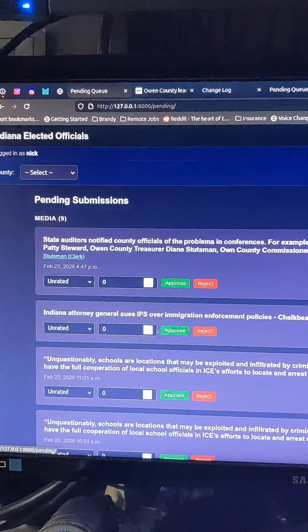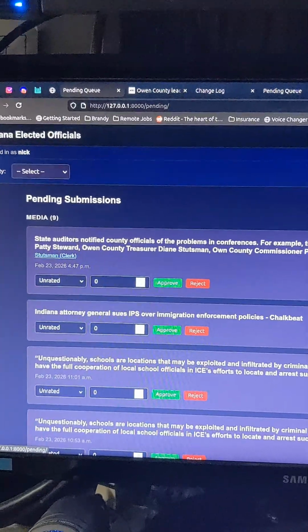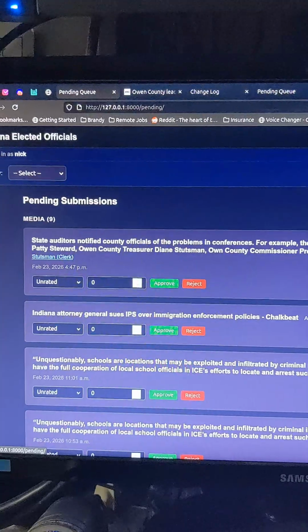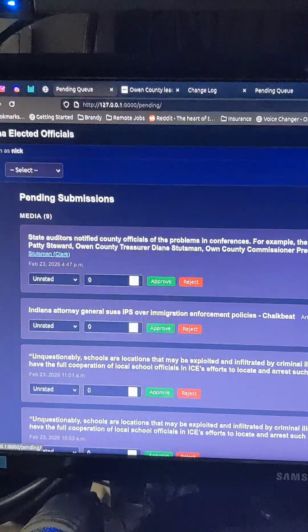So if I get people to sign up to be a part of this and they're approved contributors, then we can go through and say, hey, yeah, this stuff makes sense. This is accurate. We can measure this against something, and real quickly, boom, boom, boom, tie it to people. I want to be able to tie specific politicians that are quoted in articles, even if the article is primarily about a different one. I want to make the visuals on the map match certain keywords. So like what counties in Indiana right now are dealing with issues related to solar panels or data centers. I want to be able to see that instantly.